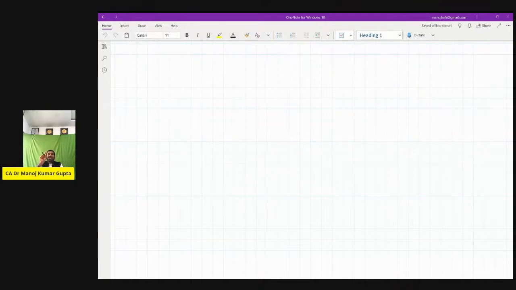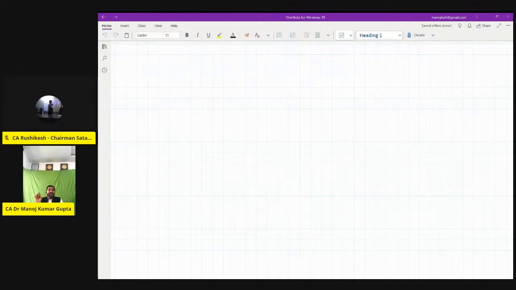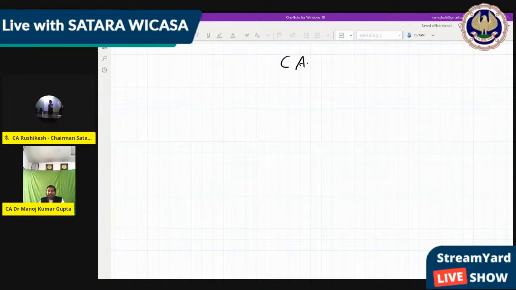So all of you make a heading in your notebook, that is CA: what exactly we have to do from this foundation to CA final. Because if that initial level is excellent, then in future you will not feel any difficulty. So make the heading CA at the top of your first page. I want all of you to have a notebook, a calculator in your hand, and one pen also. Definitely you have to write. So you should have all these three things. We also want the ICAI material, but for that I will share the questions.